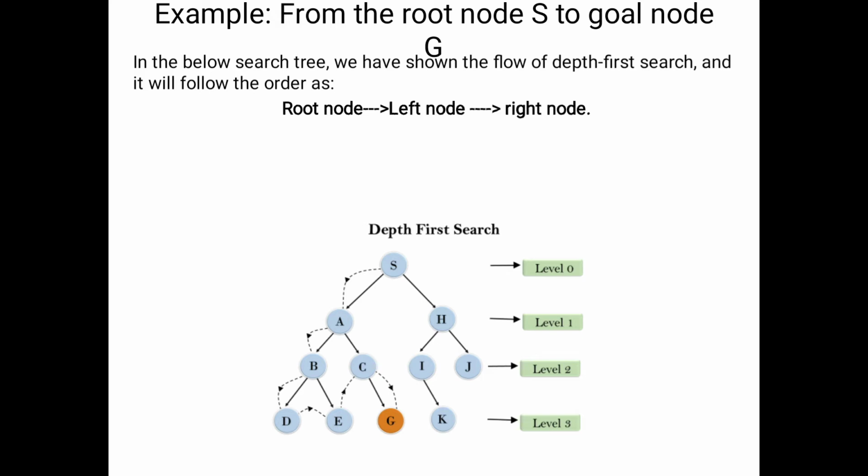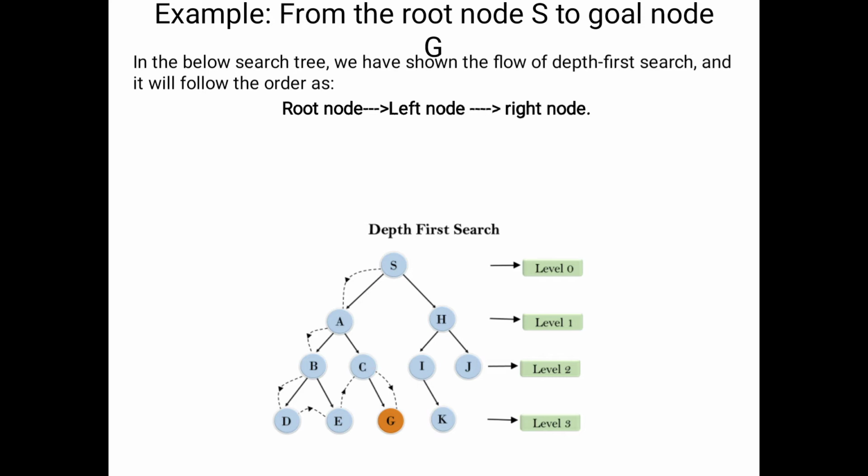Why will we move to capital E here? All the left nodes are completed. That's why we will move to the right child. Okay, so actually this is the backtracking process. Capital D is complete. Once again we move to capital B; the left side is complete, so we will move to the right side. Here, capital B's nodes are completed.